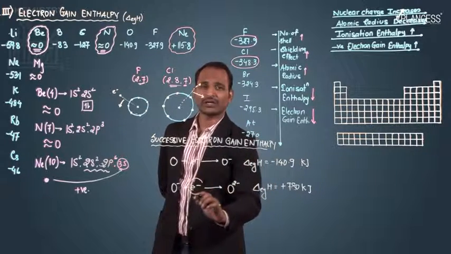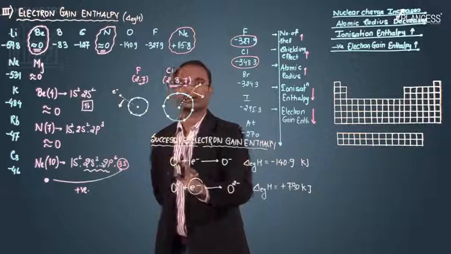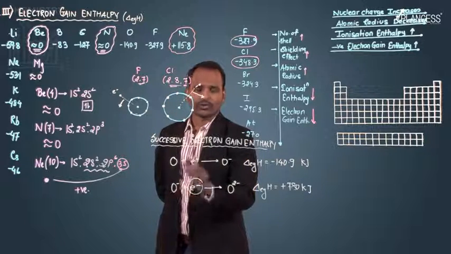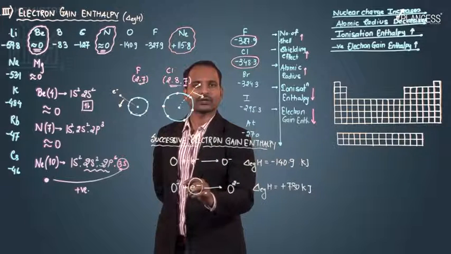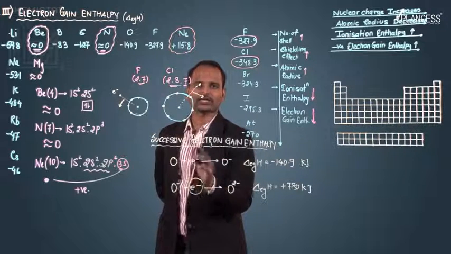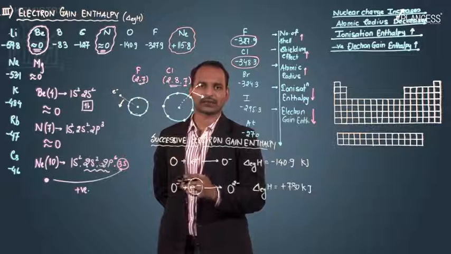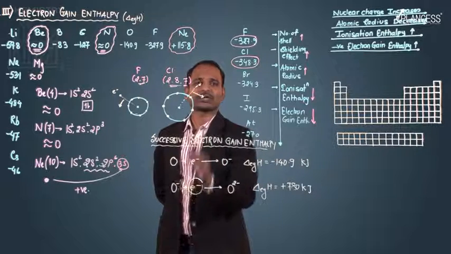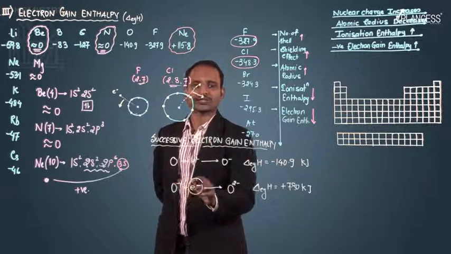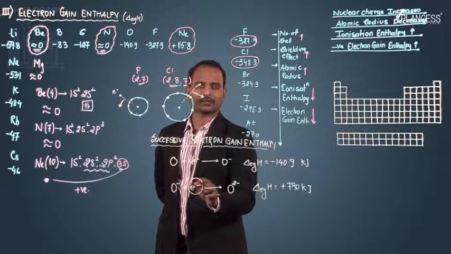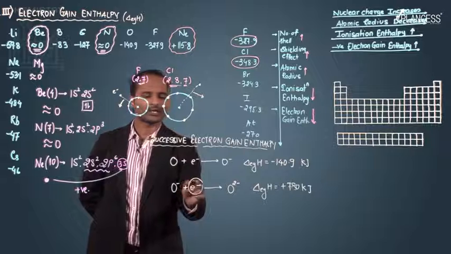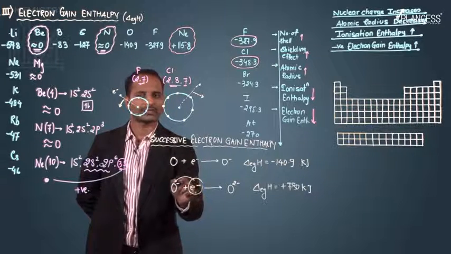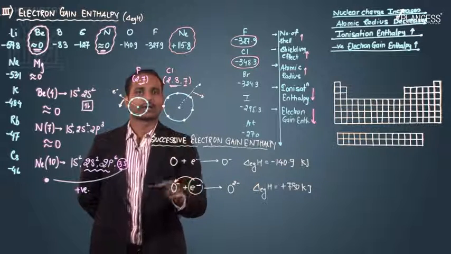Why is it positive? Because the electron is forced into the atom. The neutral O shows interest in gaining an electron, but O minus doesn't show any interest, because the gain of the electron is opposed by the same charge: the anion has a negative charge, and the electron also carries a negative charge. So when the electron comes here, the negative charge repels it.